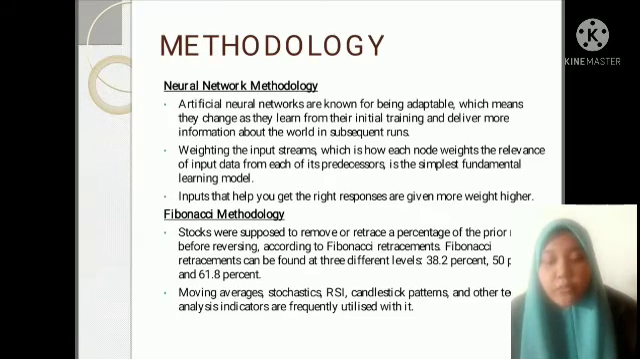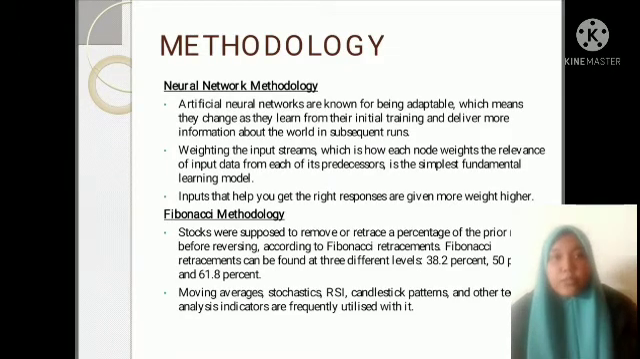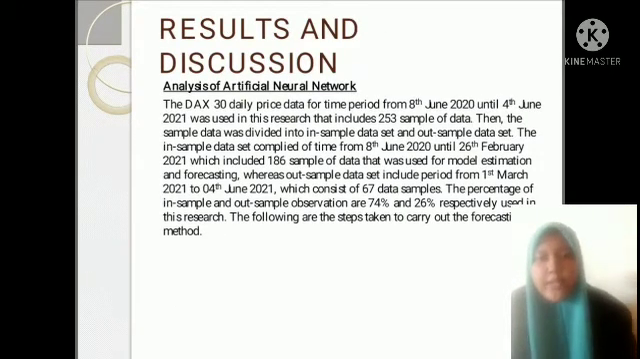Fibonacci methodology: the stock is supposed to remove or retrace a percentage of the prior move before reversing, according to Fibonacci retracement. Fibonacci retracement can be found at three different levels: 38.2%, 50% and 61.8%. Moving average, stochastic, RSI, stochastic patterns and other technical analysis indicators are frequently utilized with it. Results and discussion.